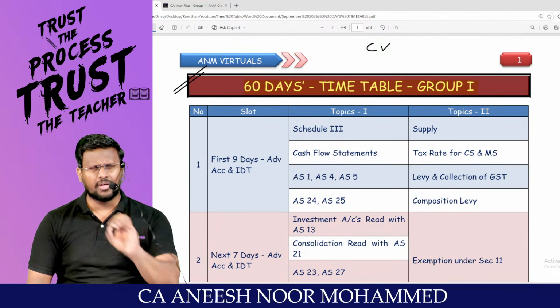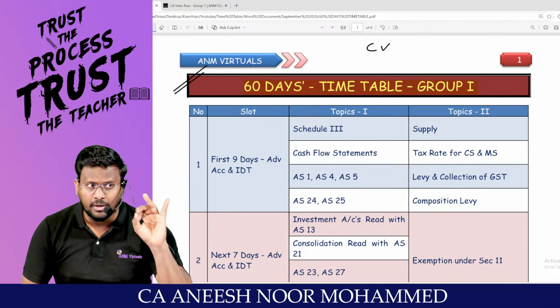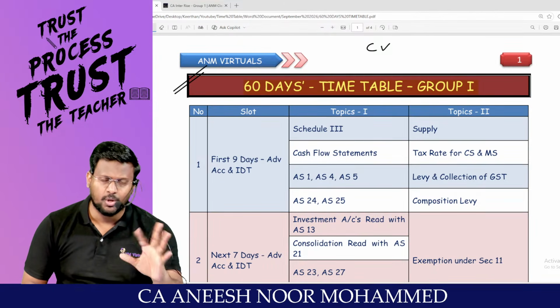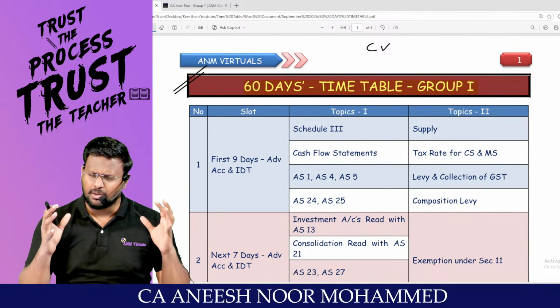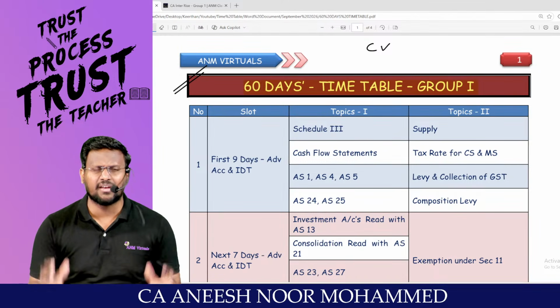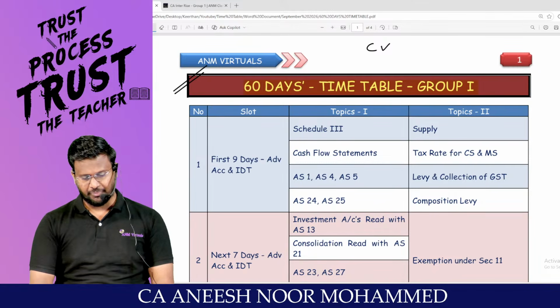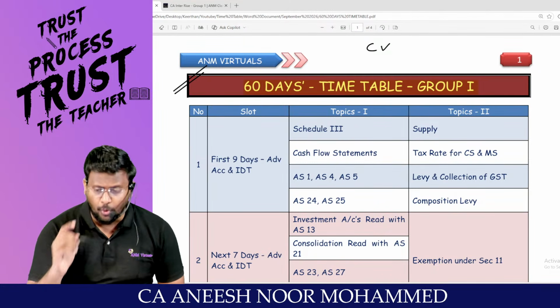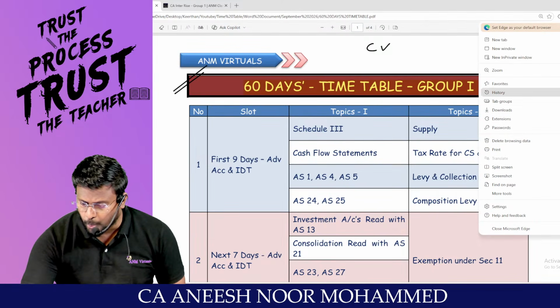As we all know, we are having advanced accounting, law, DT and IDT. Technically, I used to call it 4 papers instead of 3 papers, because DT and IDT put together is a different one, a gigantic one, correct, Daniel? Yeah, super, sir. So what I'm giving you as an option is, we are having 4 papers in group number 1.